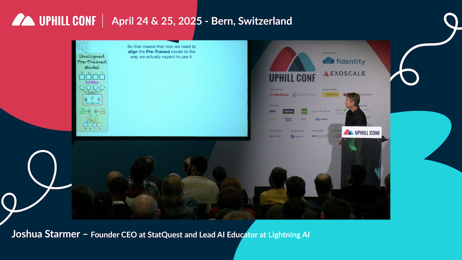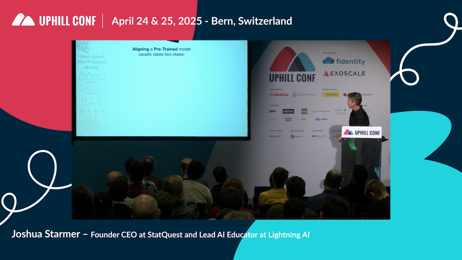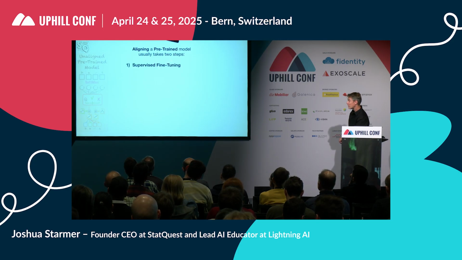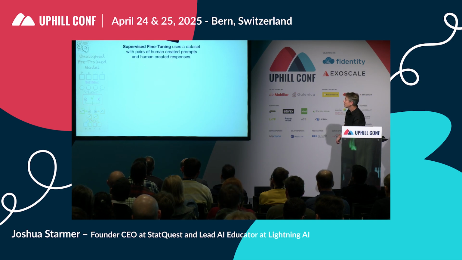So that means we need to align the pre-trained model to the way we actually expect to use it. Aligning a pre-trained model usually takes 2 steps. 1, supervised fine-tuning, and 2, reinforcement learning with human feedback. Supervised fine-tuning uses a dataset with pairs of human-created prompts and human-created responses.